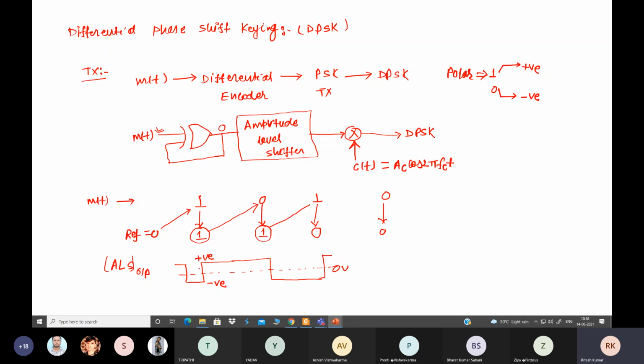So what type of signal will we get? Ac cos 2 pi fc t multiplied by a negative value means it is minus Ac cos 2 pi fc t.